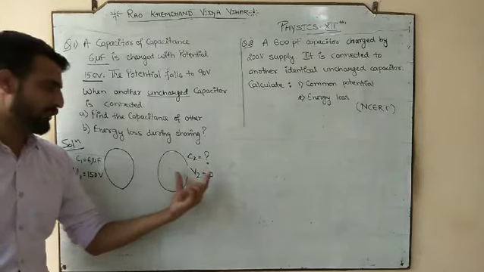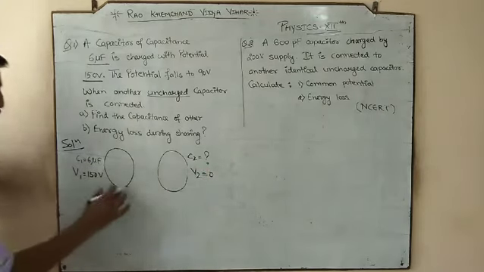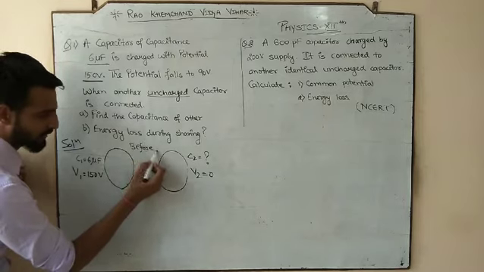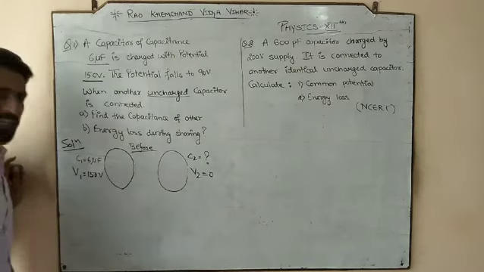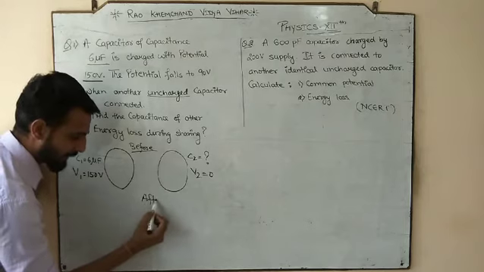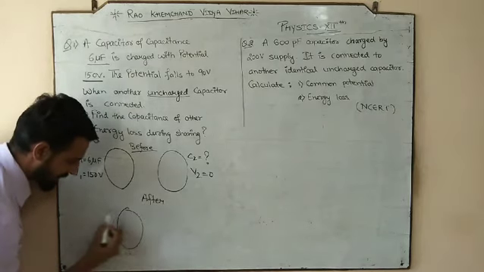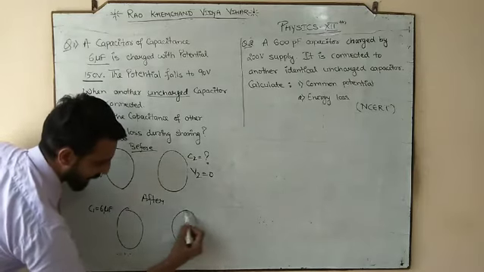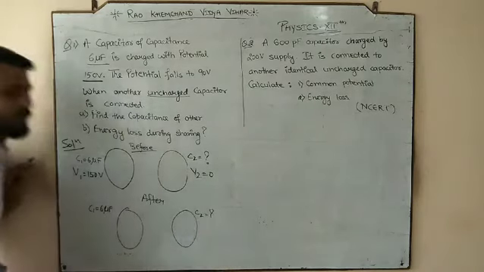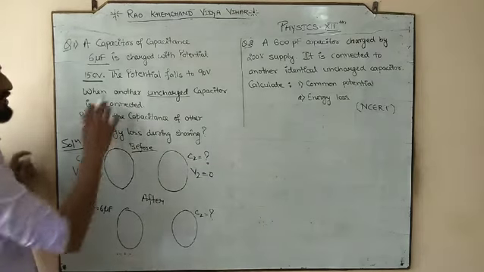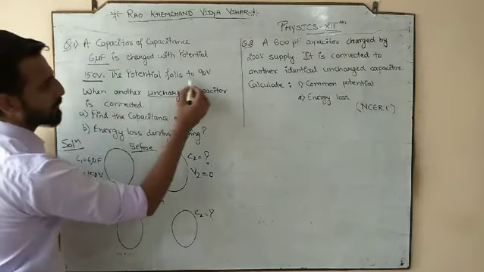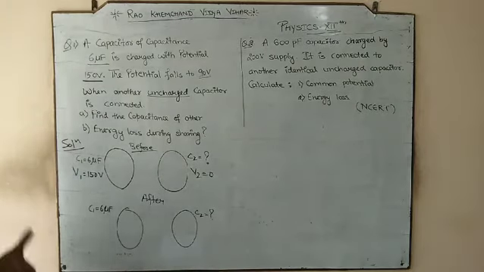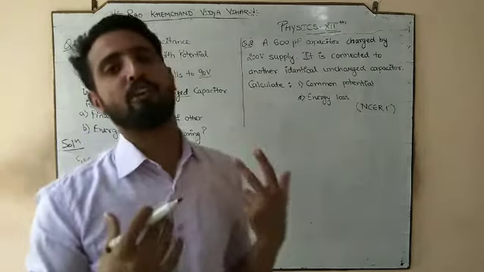So the first capacitor with 6 microfarad with potential 150 volt is connected with another capacitor. We do not have the value for that, but it is uncharged. So when they are connected, this is again your before story. Before sharing आपका story ऐसा है. And after sharing, the first capacitor C1, since capacitance remains the same, second capacitor C2 जो अभी भी हमारे लिए unknown है, but after sharing, means after connecting, the potential falls to 90 volt.